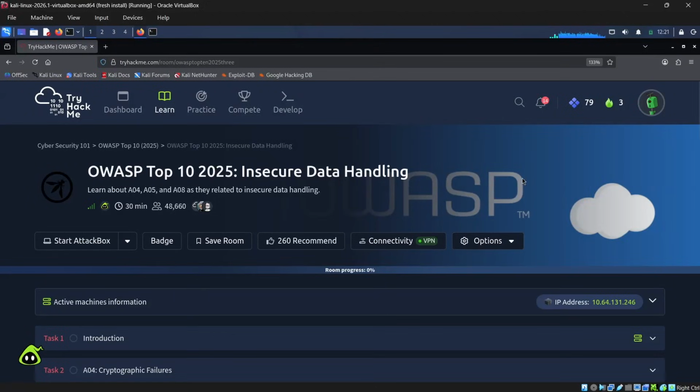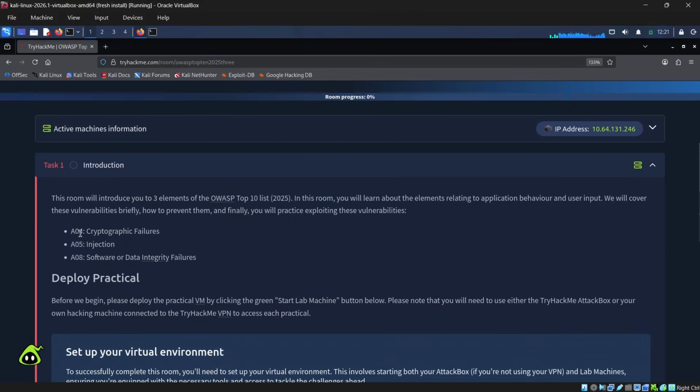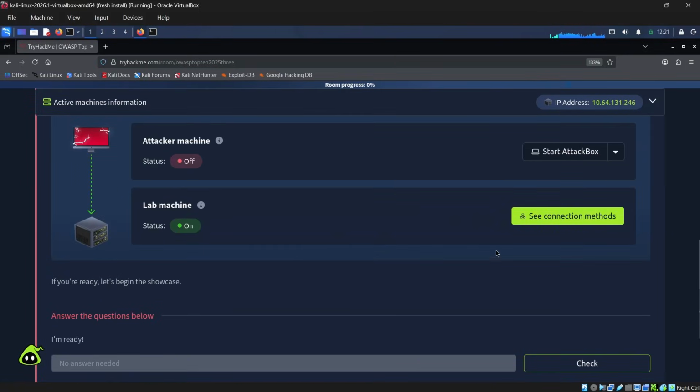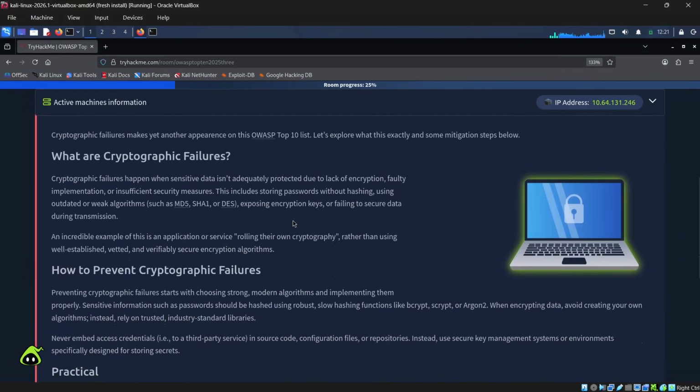Okay, guys, welcome to the OWASP Top 10 2025, the insecure data handling room. So let's start without wasting further time. It's talking about cryptography failures, injection, and software or data integrity failures. So without wasting valuable time, let's move directly into the first one, which is about cryptography failure.